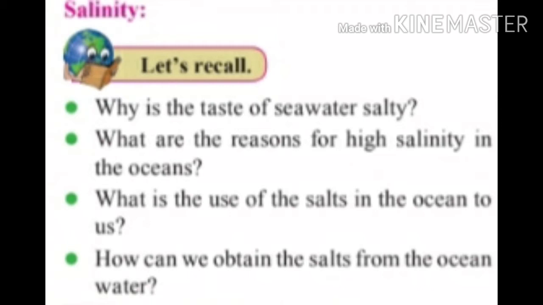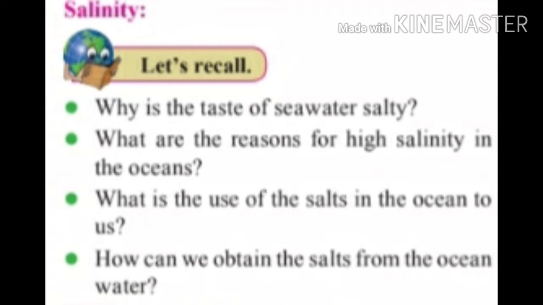Rivers carry dissolved salts to the ocean. Water evaporates from the oceans to fall again as rain and feed the rivers, but the salts remain in the ocean.